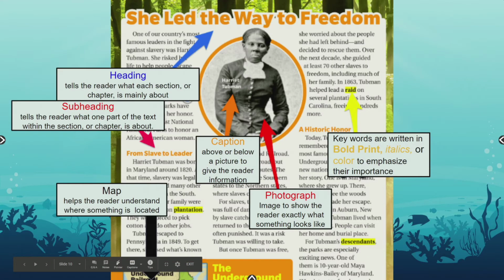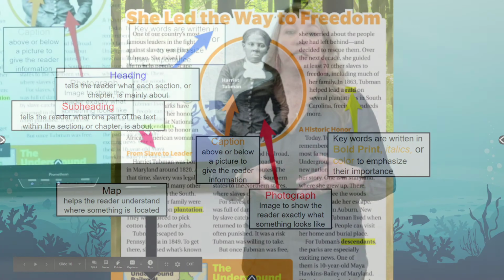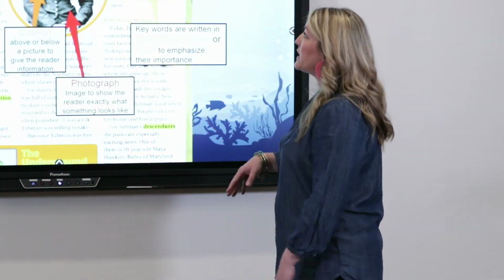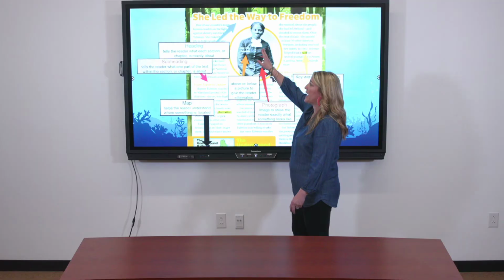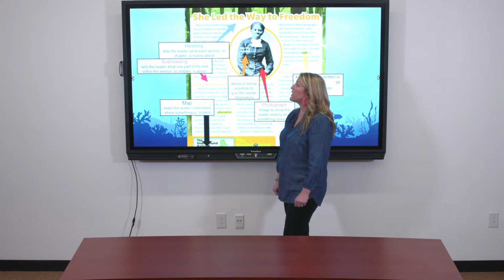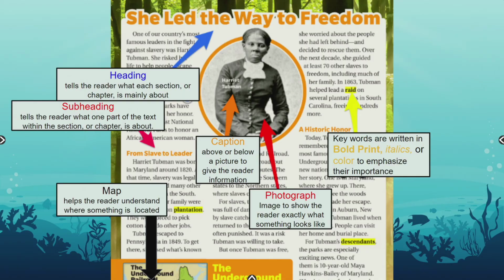All right, so one thing I wanted to point out is our text features. We notice that text features like a heading tell our reader what each section or chapter is mainly about.